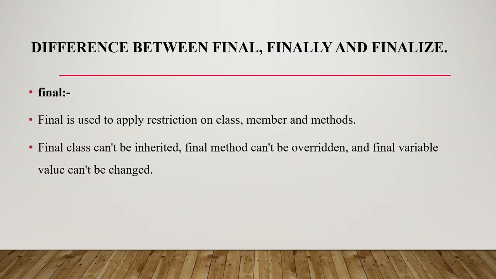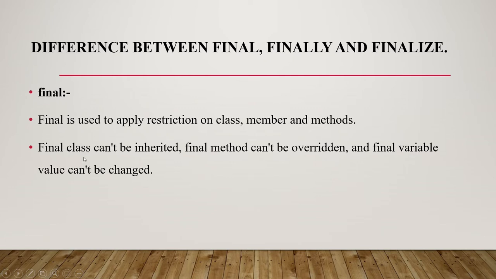So our next question is the difference between final, finally and finalize. Okay. So first we will see final. What is the use of final? Final is a keyword which is used to apply restrictions on class members and methods. Final class cannot be inherited, final method cannot be overridden, and final variable value cannot be changed.